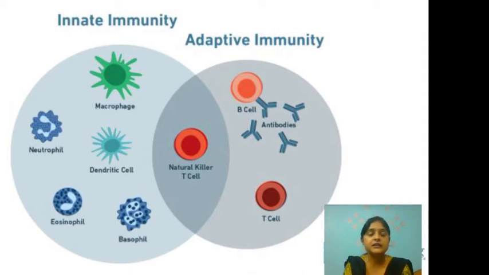Now, what is innate immunity? The word innate means inborn. So, the immunity which every individual is born with is referred to as innate immunity. This branch of immunity provides the first line of defense against any invading foreign molecule. Now, this immunity is non-specific immunity.